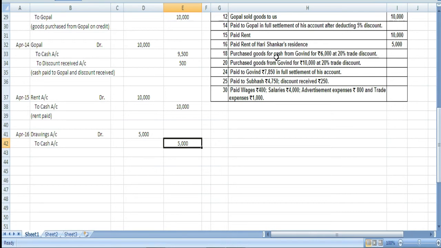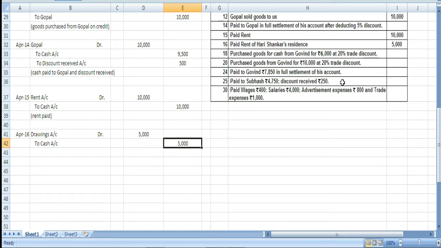Okay. Now, one thing, I will be sending you a video about the cash discount and trade discount, and in that video we will be learning that whenever there is a cash discount, we write discount allowed or discount received. But a trade discount is when the goods are bought from the manufacturer or the wholesalers by the retailer.